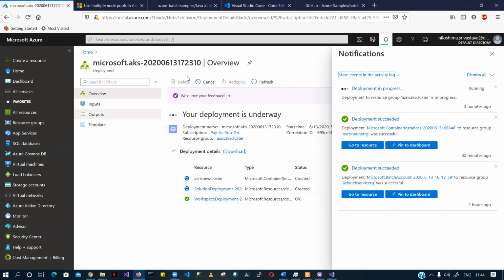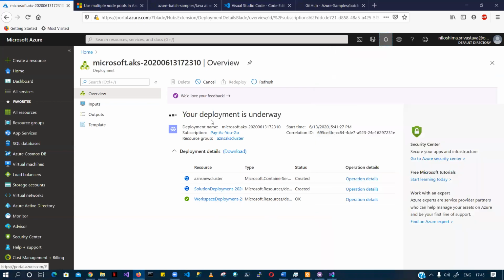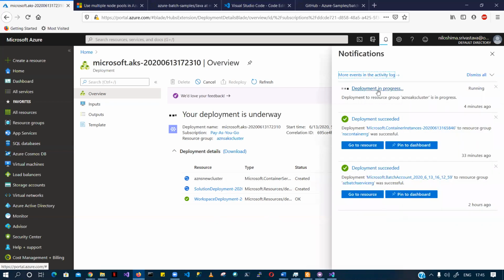It is taking a lot of time. Okay, it's like 3 nodes. It'll take some time. Let's wait for that. And we can see my new cluster is in progress. Any other question?